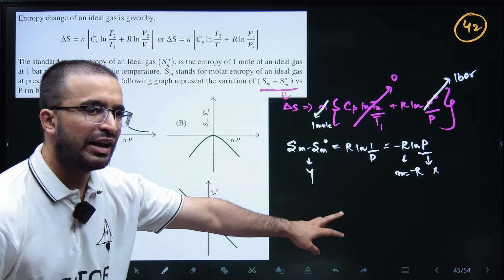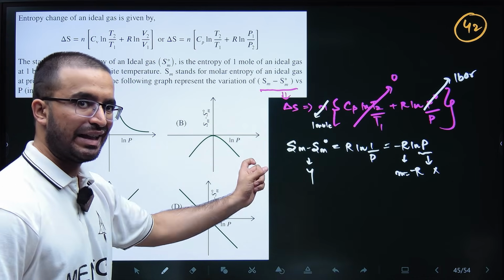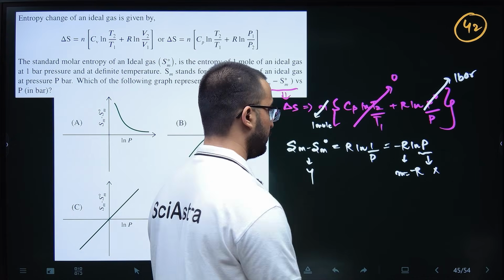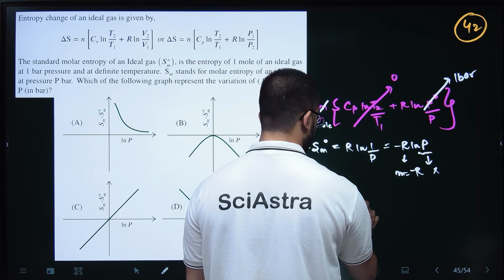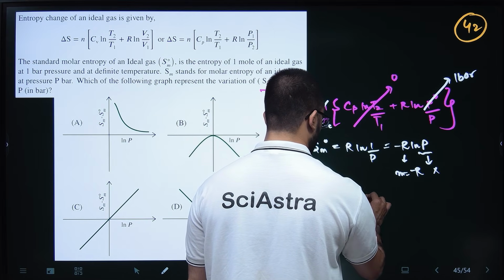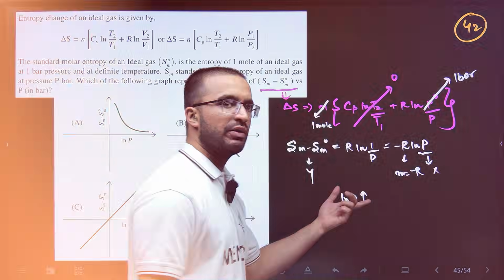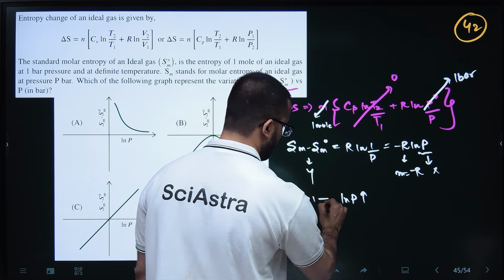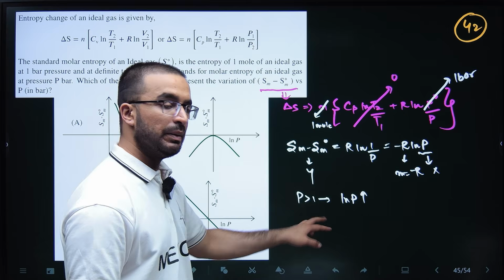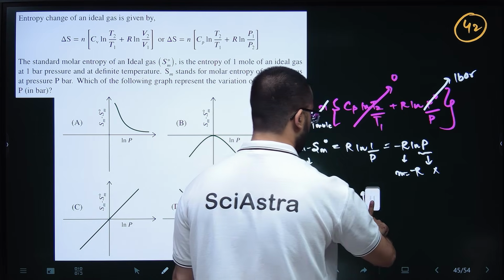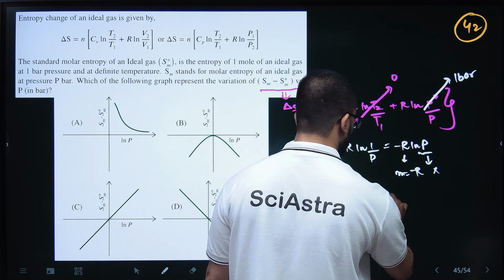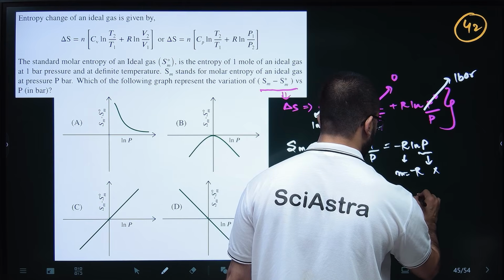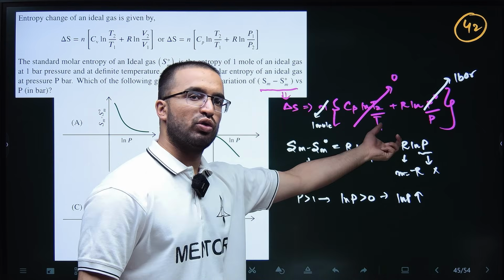So as your ln P increases in the positive direction, let's suppose pressure is more than 1, then ln P will be positive. If ln P is positive and you keep increasing ln P, this will become more and more negative.